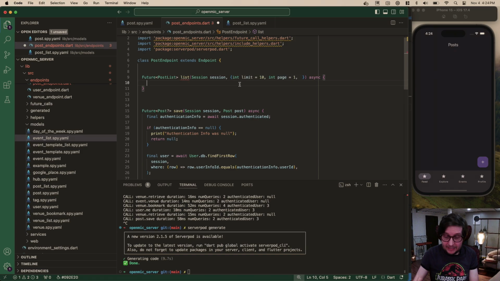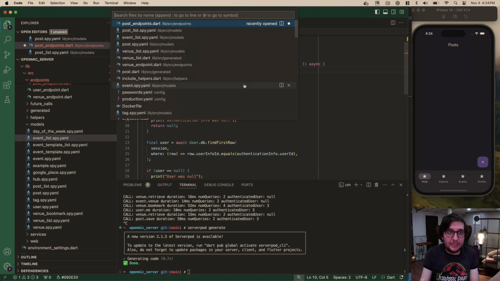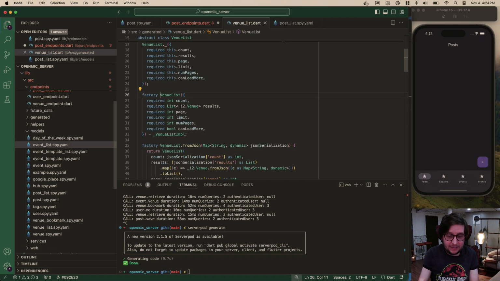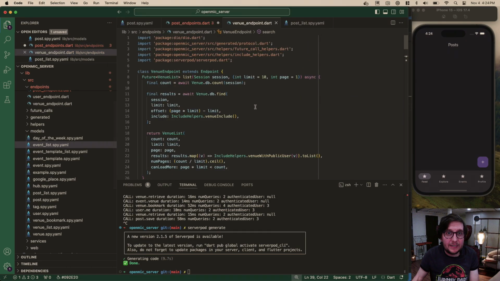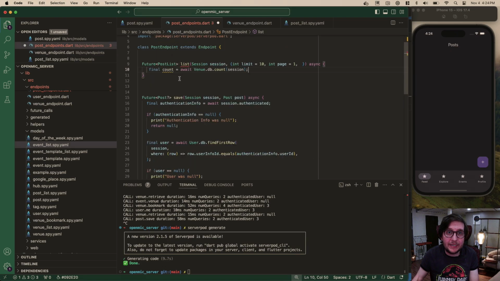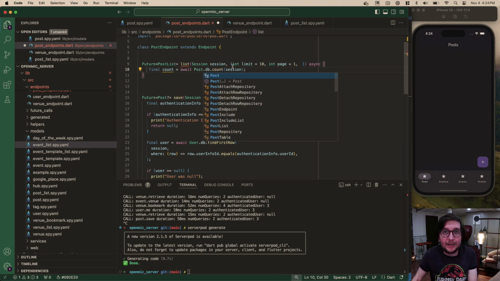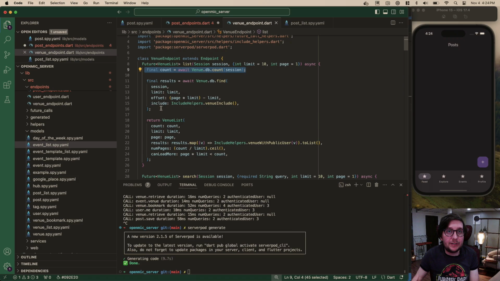Okay, then let's actually open up our venue endpoint, sorry. So we have our list. Yeah, we do need to get the count first, so let's just copy and paste that. A lot of copy and pasting, guys. So we need to take our post. So we're going to get our count there, and then we get our results.